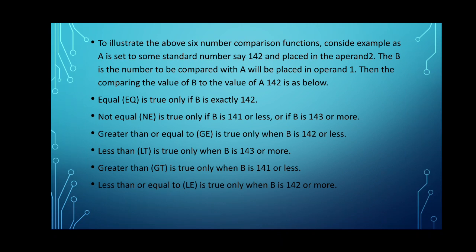Then comparing the value of B to the value of A, 142, is as below. Equal is true only if B is exactly 142. Not equal to is true only if B is 141 or less. Greater than or equal to is true only when B is 142 or less.